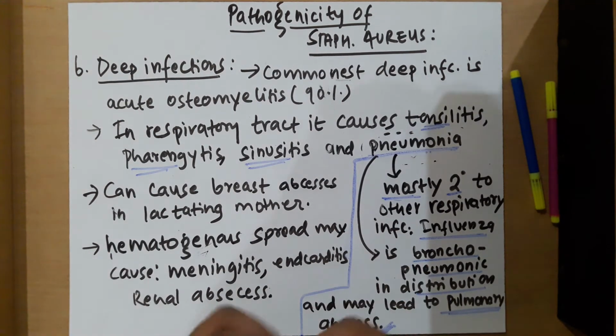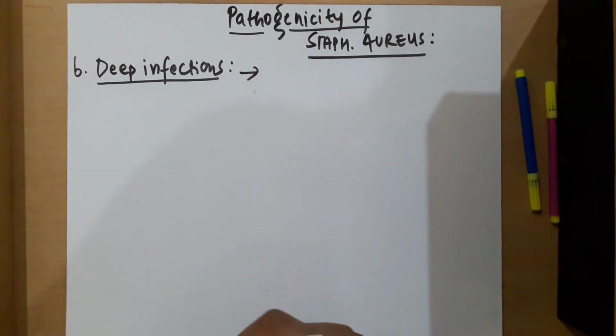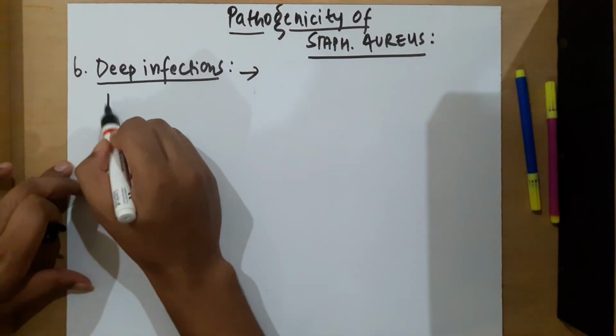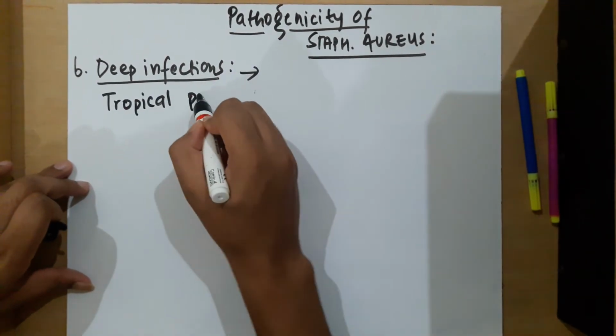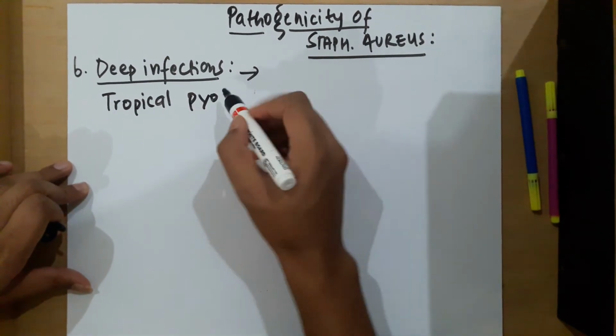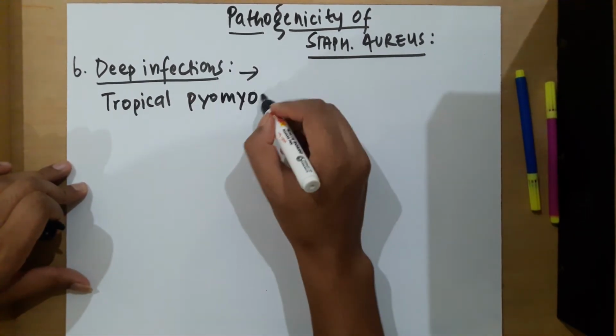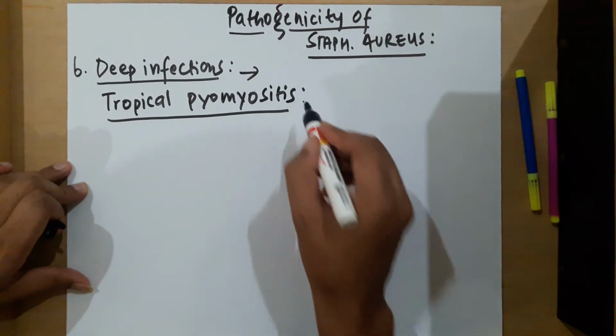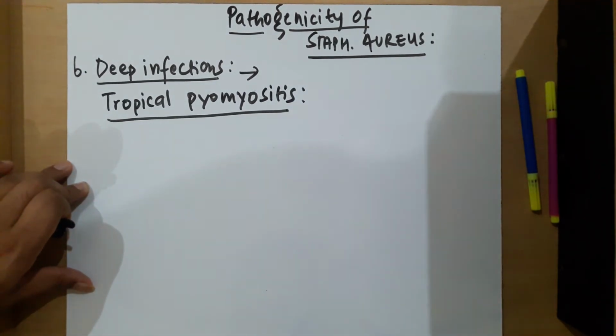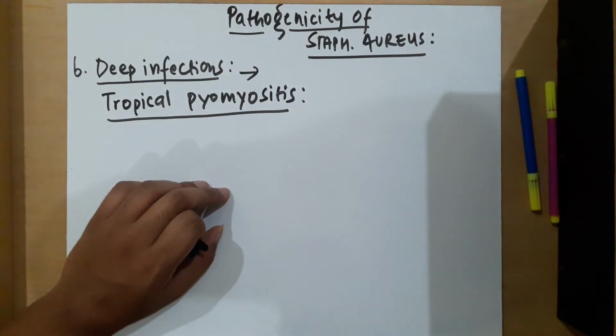It is called tropical pyomyositis, and it is also a type of deep infection.